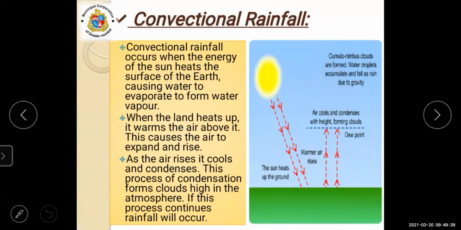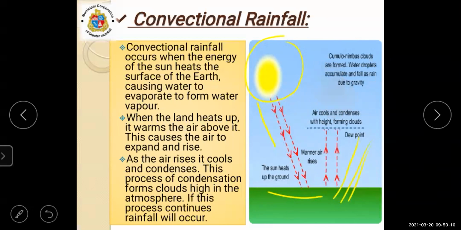Convectional rainfall occurs when the energy of the sun heats the surface of the earth. That is the first step: when the energy from the sun heats up the surface of the earth, it causes water to evaporate. The evaporation is done. The sun heats up the ground, and the warmer air rises up. It is in upward flow. It is blowing upward.